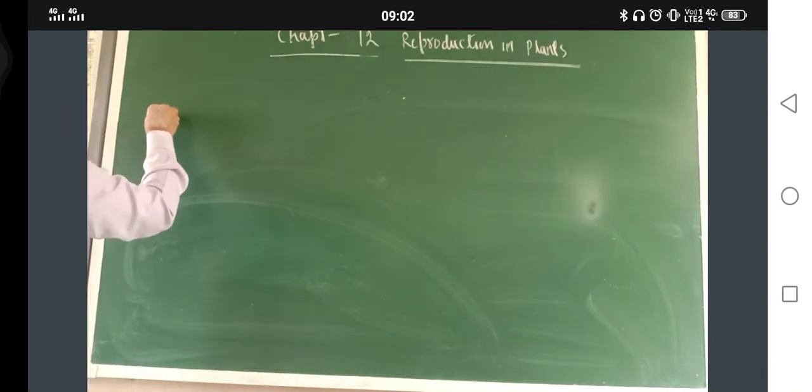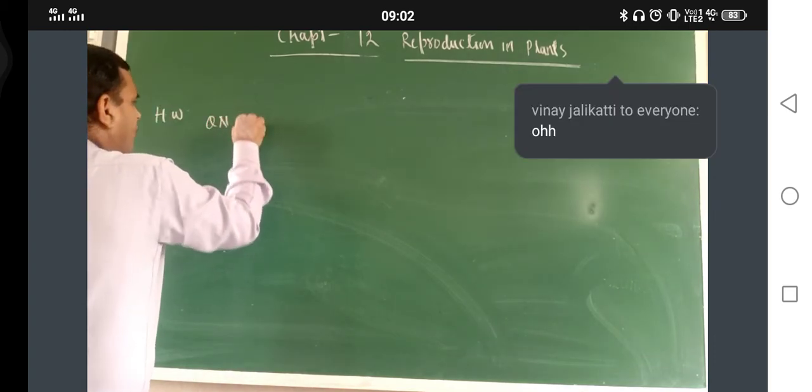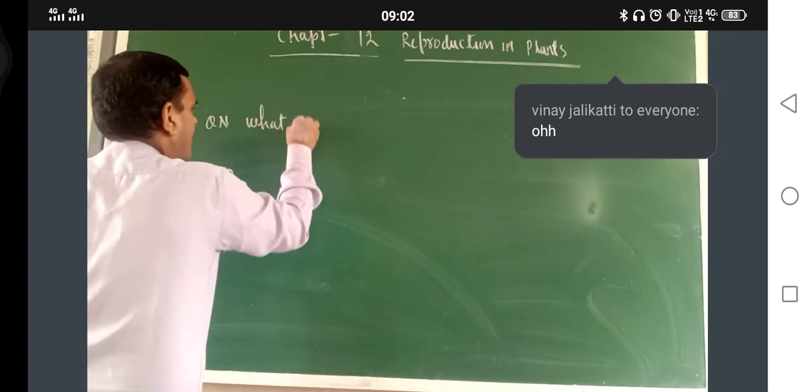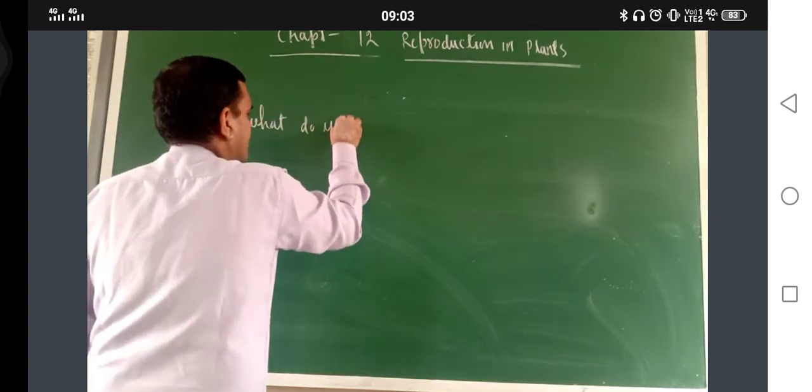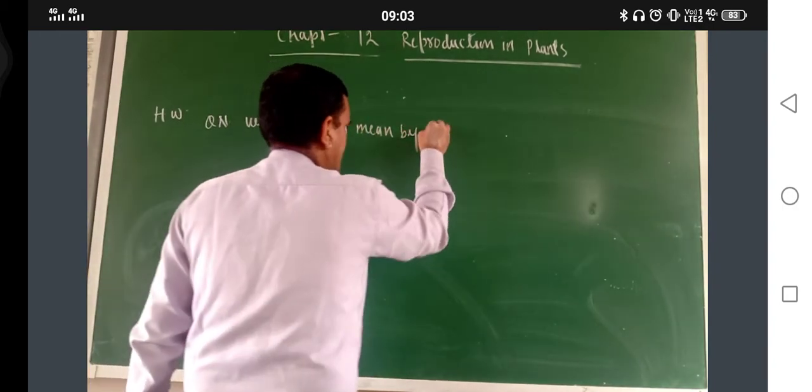Okay. So homework. Question number one: what do you mean by sexual reproduction?